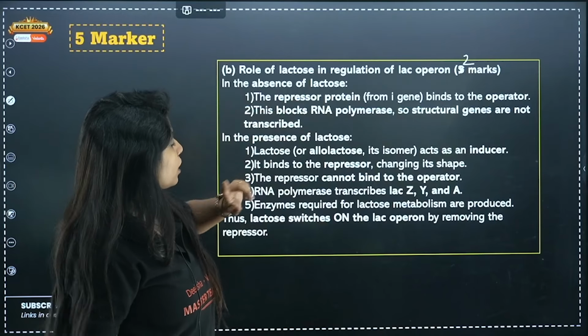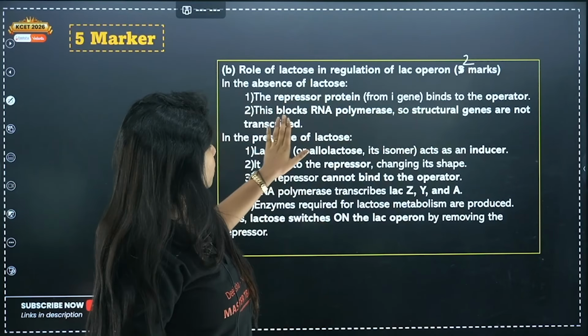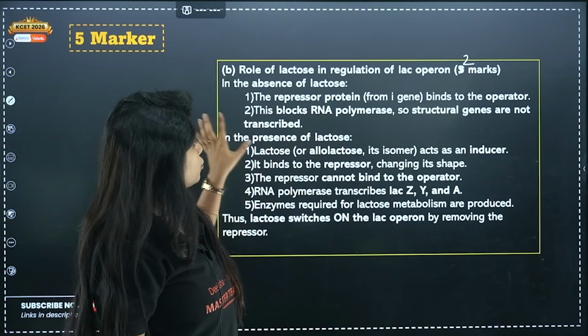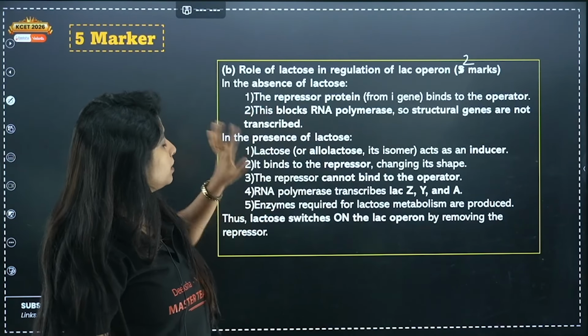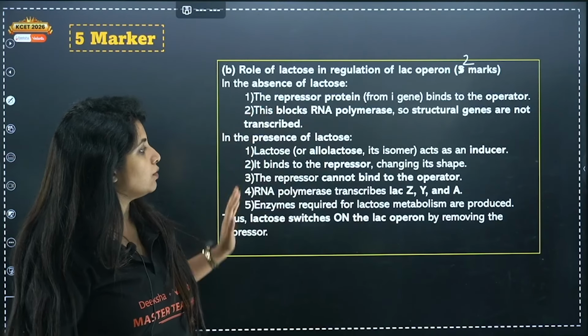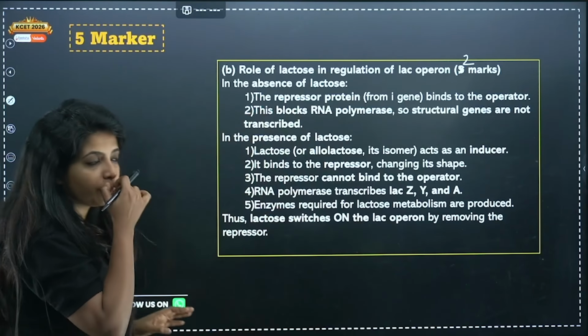So in the absence of lactose, the repressor protein binds to the operator. This blocks RNA polymerase, so the structural genes are not transcribed. In the presence of lactose, what is going to happen? You have to tell that. That's all, that's the role.